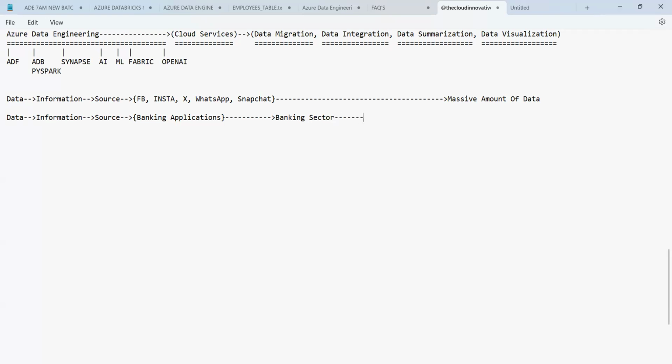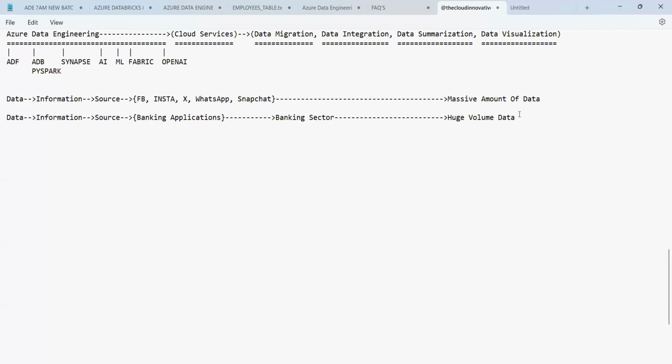Even here, you get a huge volume of the data. Whether we say huge volume or massive amount, it is nothing but one and the same. So whether we say huge volume of the data or massive amount of data, it is one and the same.